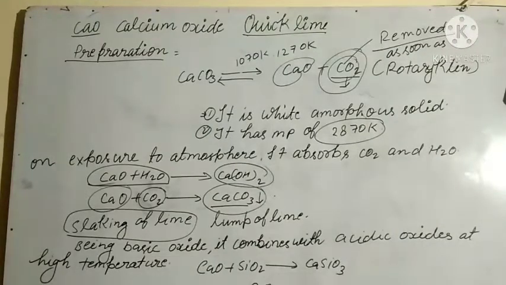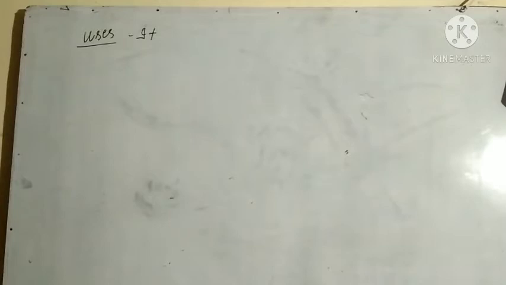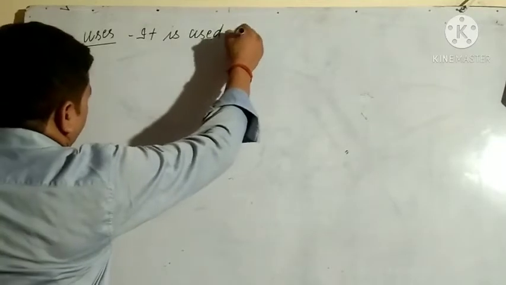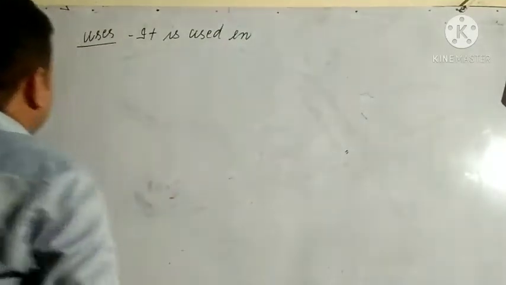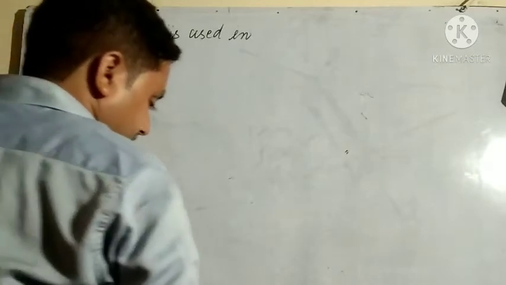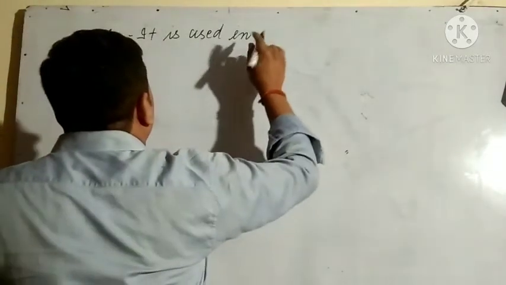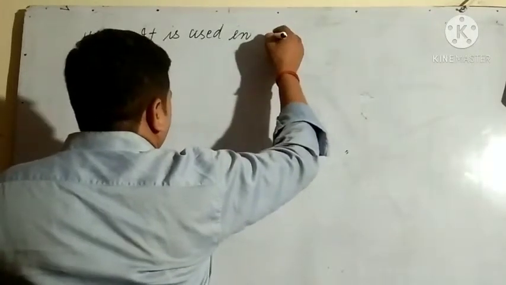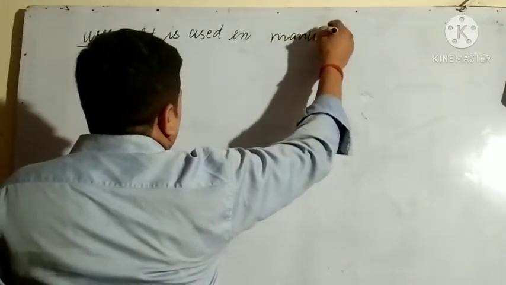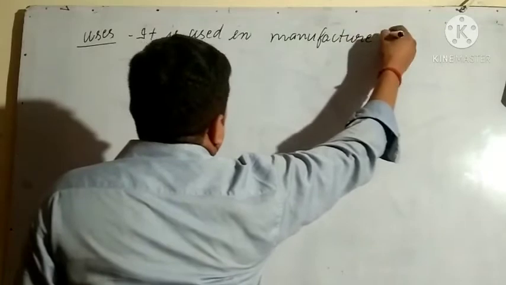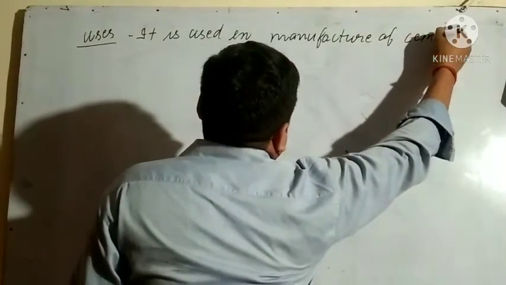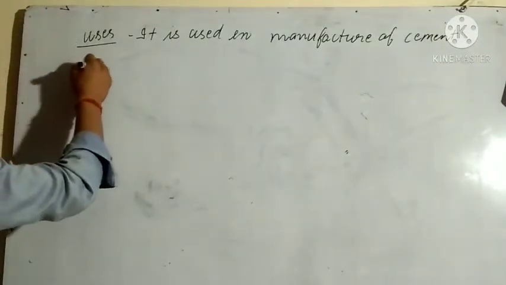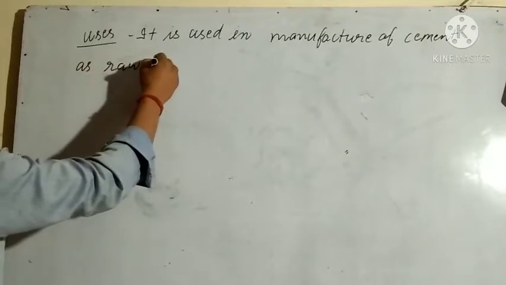Next are the uses. First, it is used in the manufacture of cement as a raw material.